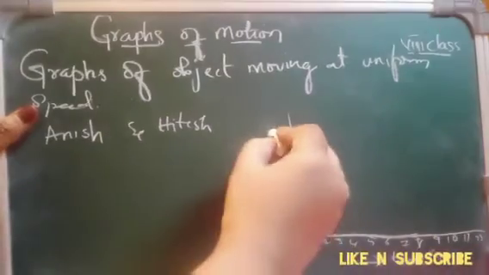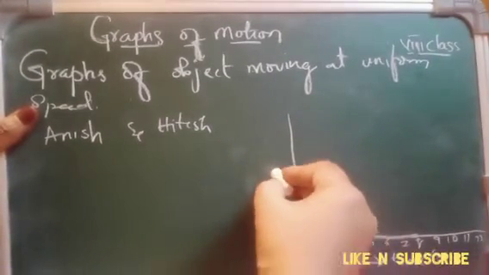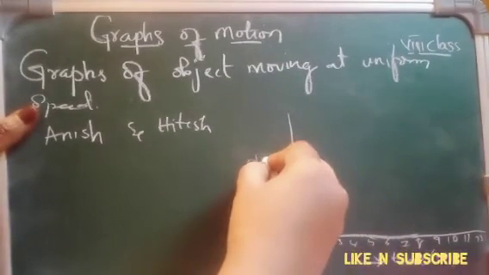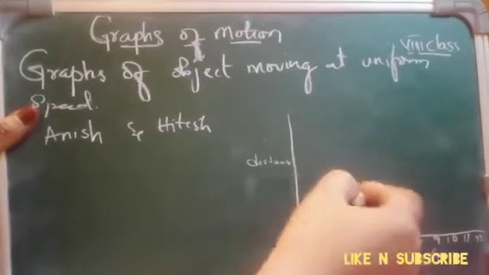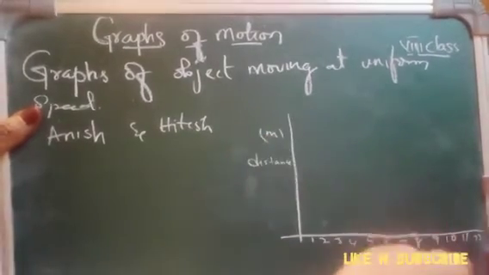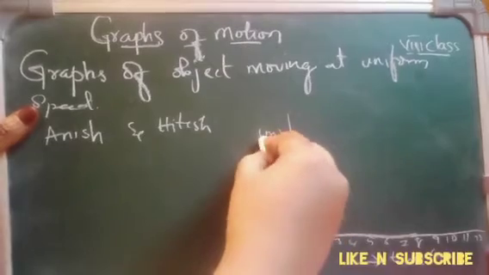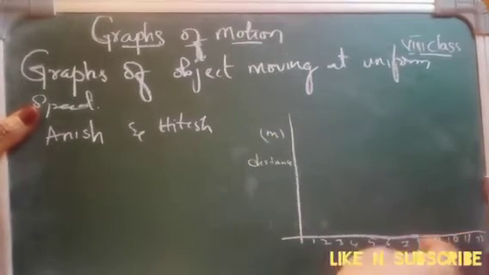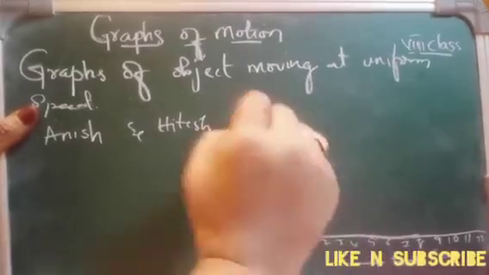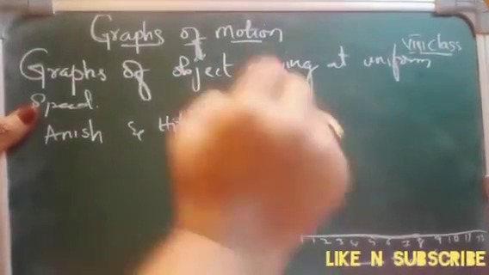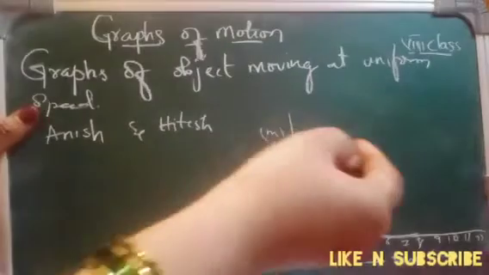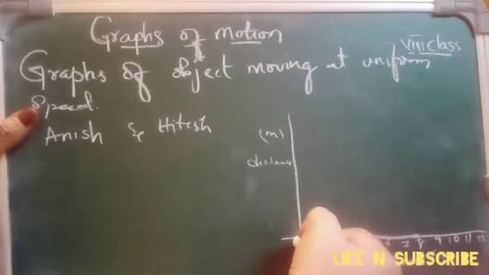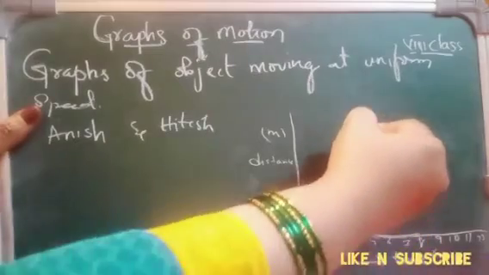And on the y-axis, what do we write? We write distance, in meters. When we are taking time in minutes, we take distance in meters. If we take distance in kilometers, then we take time in hours. Don't forget it.